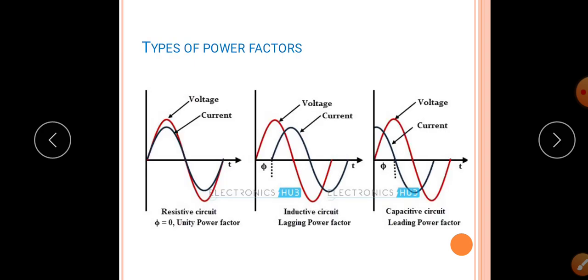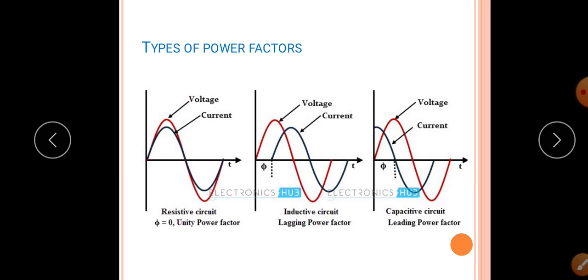First, unity power factor. In a pure resistive circuit, current is in phase with applied voltage, that is, the angle between current and voltage is 0. You can see the voltage and current are both in the same phase, so the angle between voltage and current is 0, cos 0 is 1, hence the power factor is 1. So the resistive circuit has a power factor of 1.